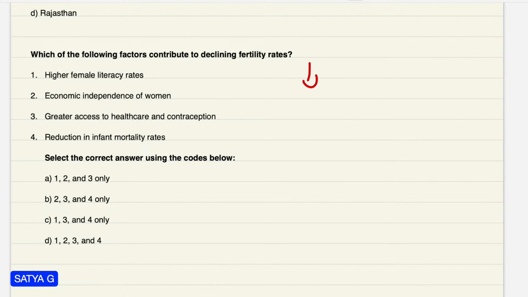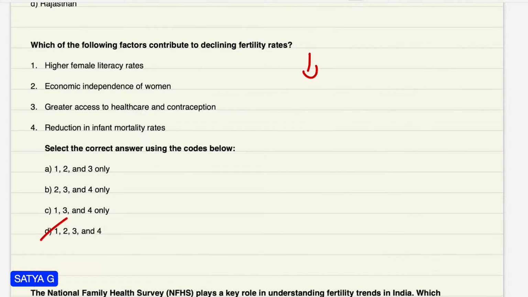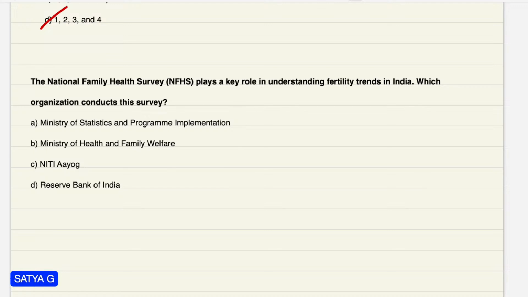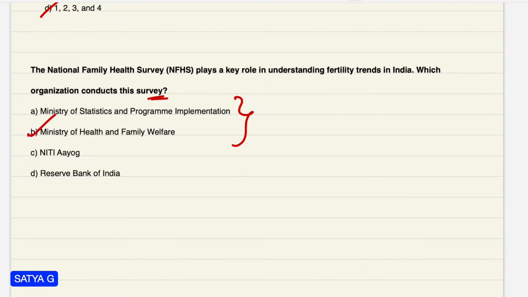So if you reduce infant mortality rates and have greater access, this is correct. Everything is correct, friends. The National Family Health Survey plays a key role in understanding fertility trends in India. Which organization conducts this survey? Everybody will get confused between statistics or health ministry. The answer would be the health ministry.